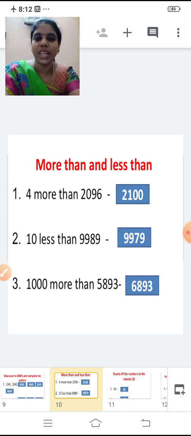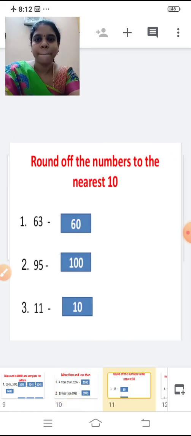Third one, 1,000 more than 5,893. Add 5,893 plus 1,000. What answer will you get? 6,893.